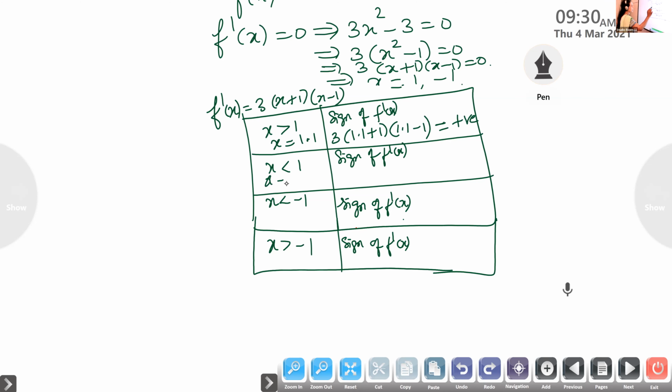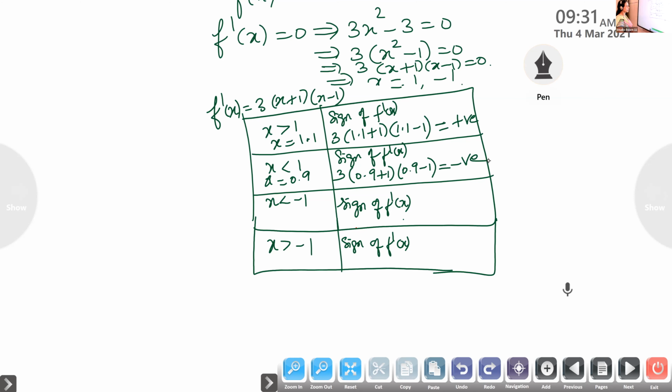For example, I'm taking x as 0.9. What about the sign of f dash of x? 3 into 0.9 plus 1 into 0.9 minus 1. Is it positive or negative? It is negative.